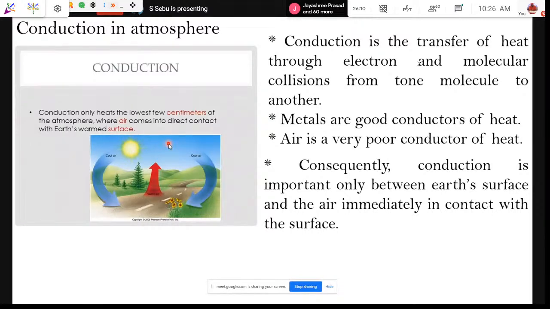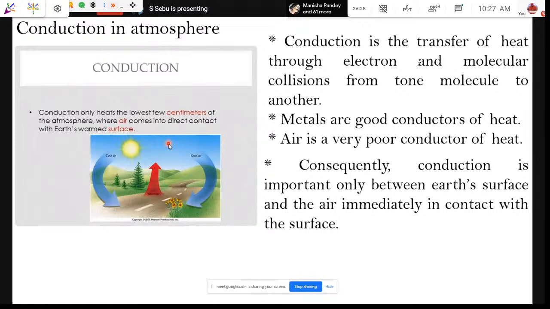Another important thing we should tell our students is that every substance emits thermal energy. We all emit thermal energy. So Earth also emits thermal energy, and the Earth also receives heat from the sun.